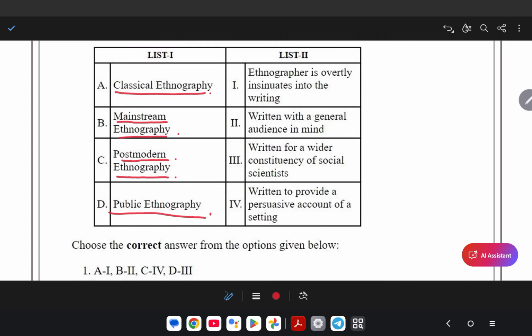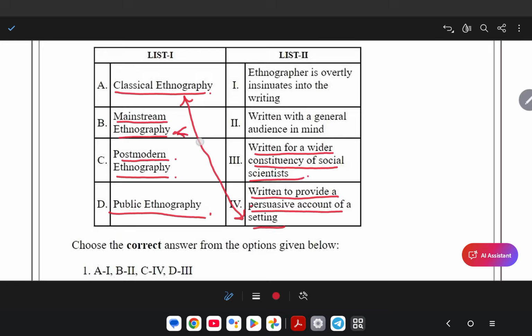What is classical ethnography? Written to provide a persuasive account of a setting. This is related to classical ethnography. Mainstream ethnography is written for a wider constituency of social scientists.